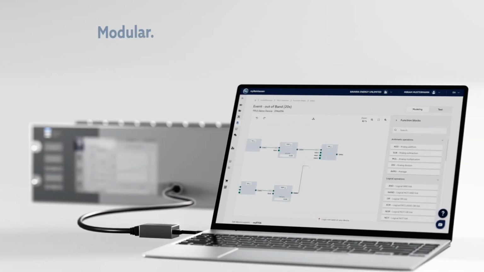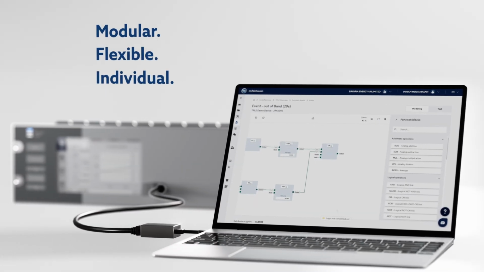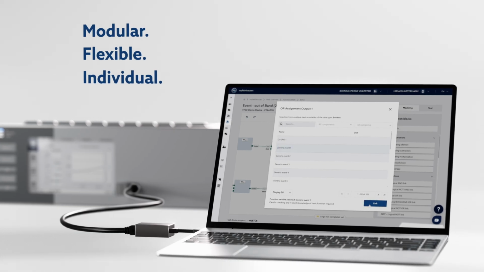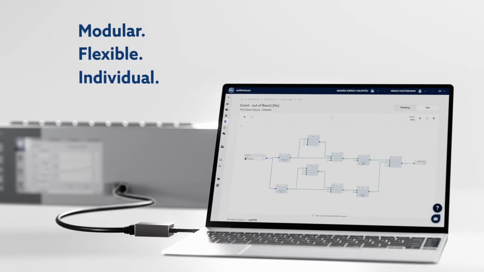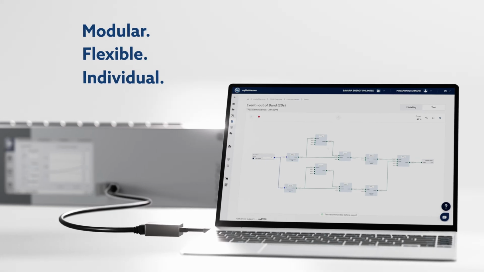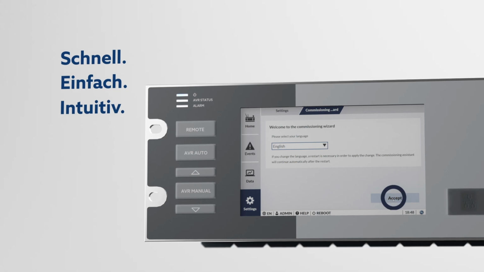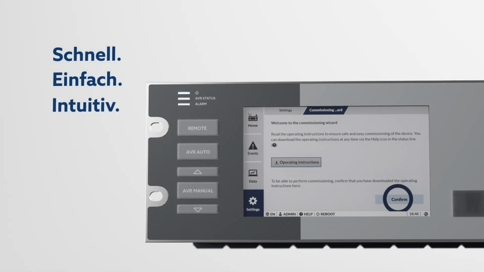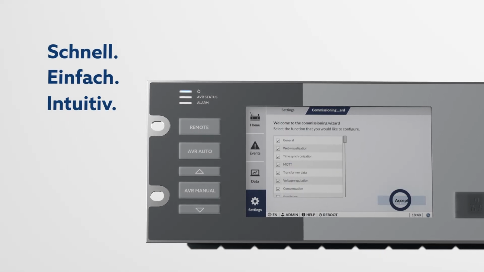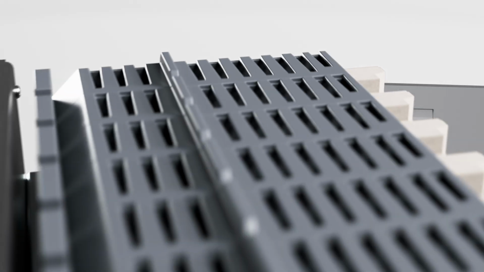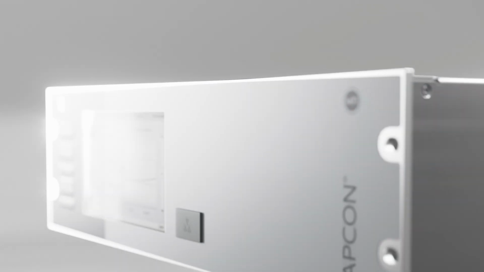With the Transformer Personal Logic Editor, you create your own functions yourself, intuitively, via a graphical interface, without any programming knowledge. During commissioning, the integrated commissioning wizard guides you step by step through all relevant parameters. Less effort, more control, maximum voltage stability.